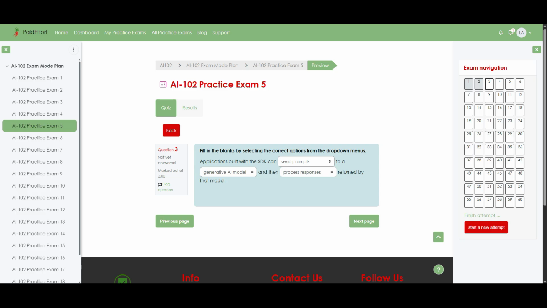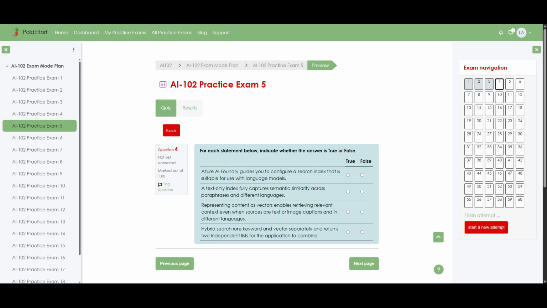Next, that prompt must go somewhere useful, so it is sent to a generative AI model, which is the actual model hosted in the project that creates text, images, or other content from the prompt. Then, once the model replies, the application must process responses, which means it reads the model's output and uses it in code, for example, to display an answer to a user or trigger another action in the app. By contrast, retrieve endpoints, resource connections, datasets, or configure agents describe setup or project assets, not the live runtime flow of sending prompts to a model and handling what comes back, so they do not belong in this operational sentence.